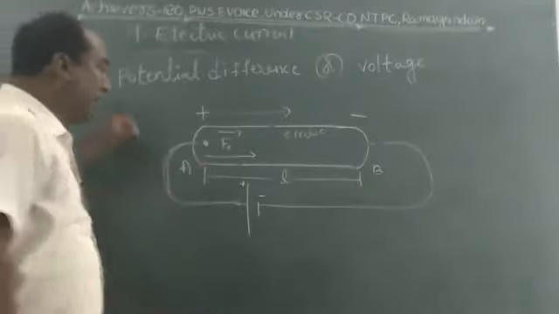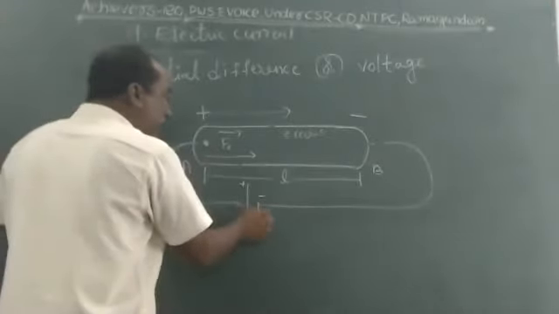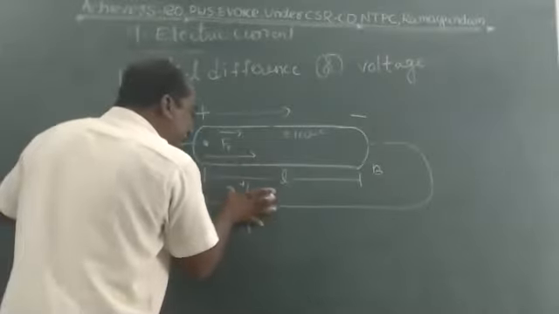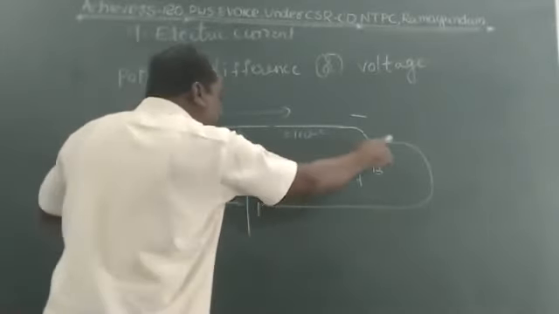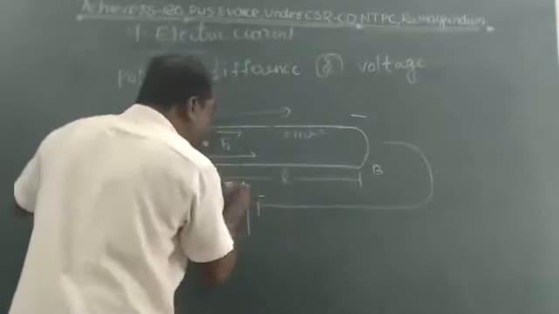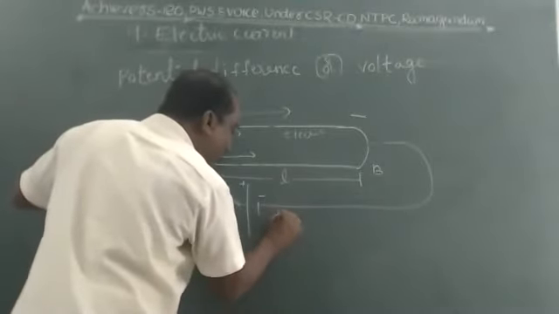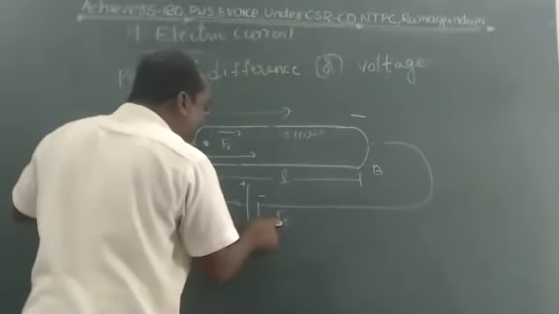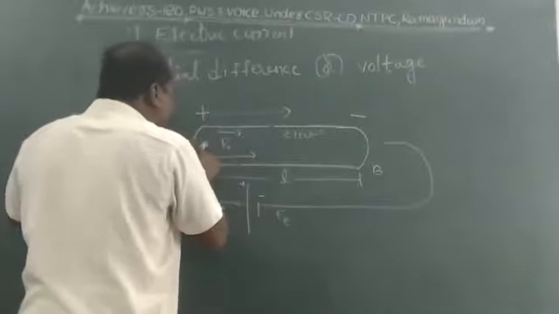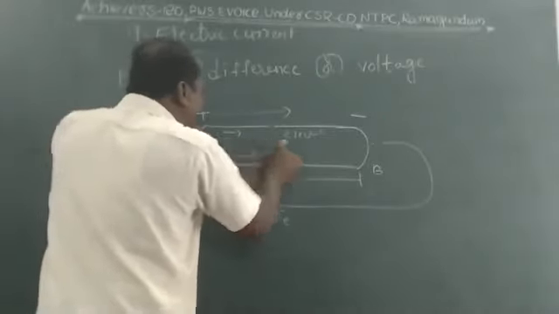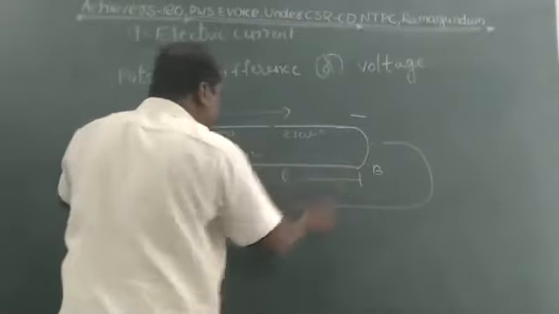So what is the work done here? When the two wires are connected to the battery, it produces an electric force. Due to the electric force, electrons get accelerated from A to B throughout the length of the conductor.